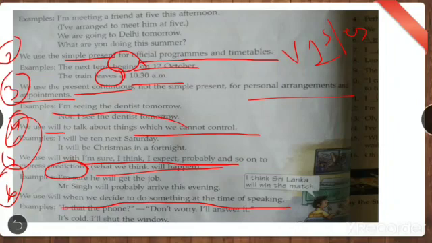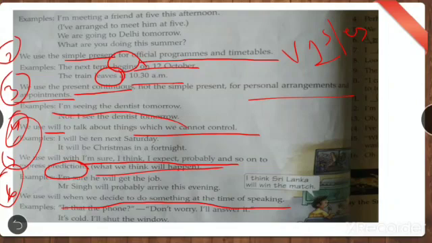Okay, so will, when are we going to use will? First, something when it is not in your control. Next, predictions, when you predict something. And third, when you're having conversation with someone and you decide to do something, at that time you're going to use will. Is it clear?